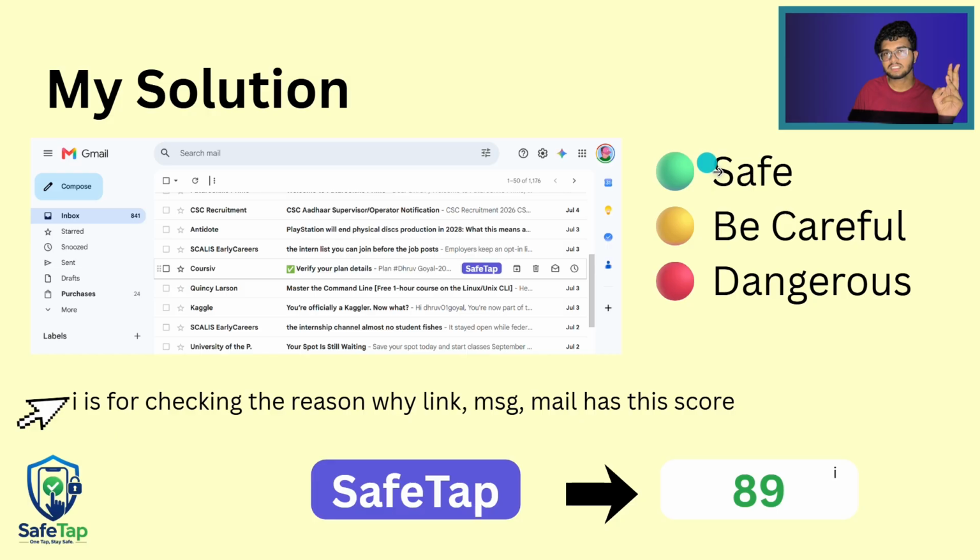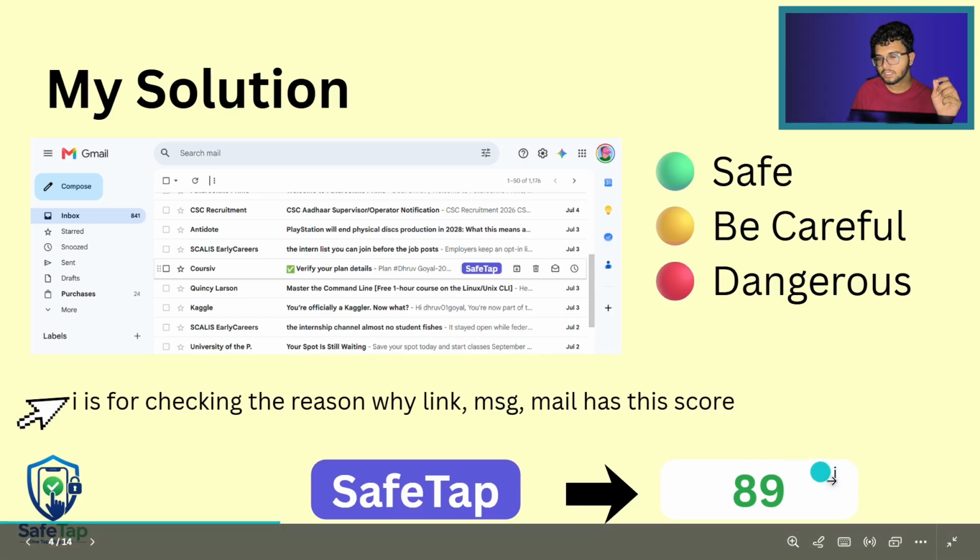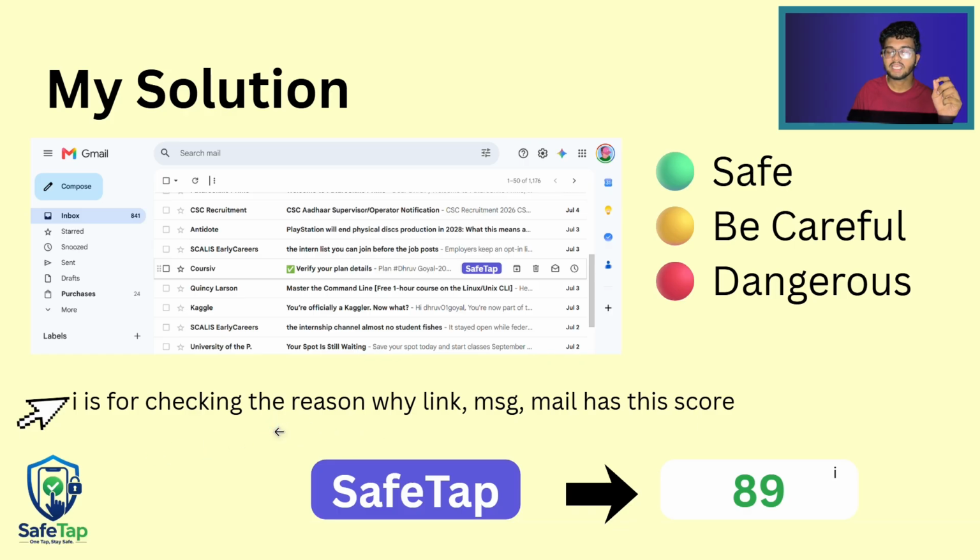Green color represents safe, yellow color is considered careful, and red color is meant to be dangerous. And the I written over this button is to check the reason why the link, message or mail has this score.